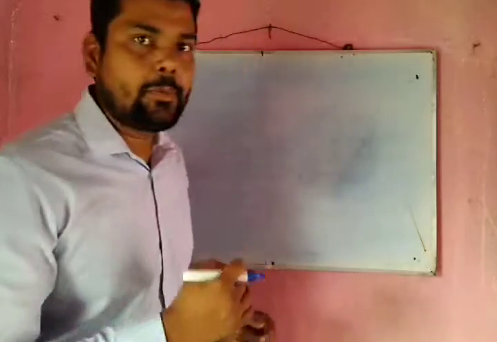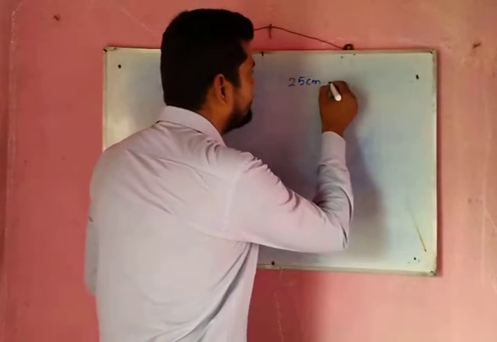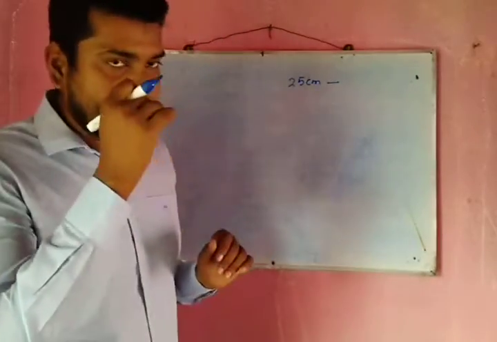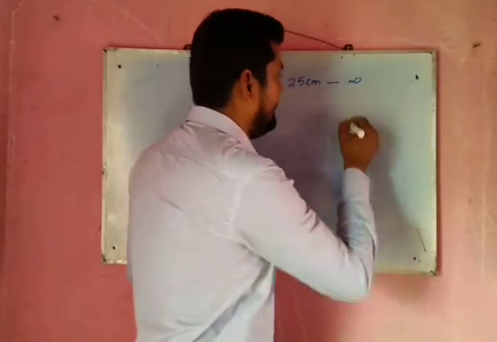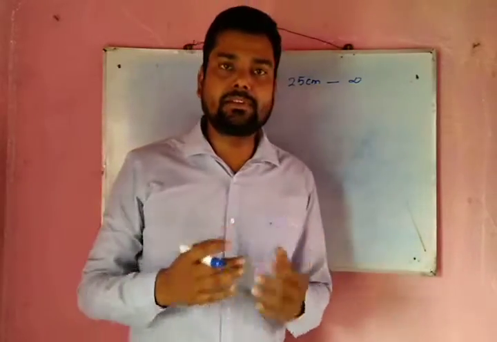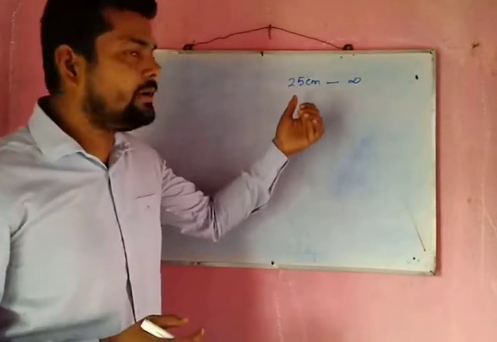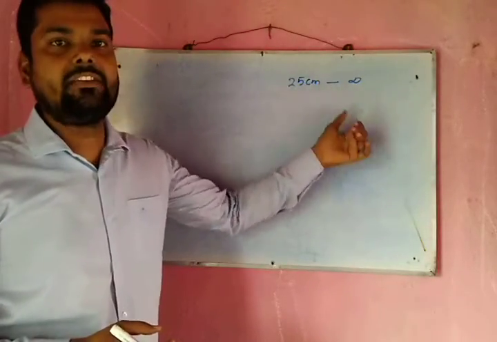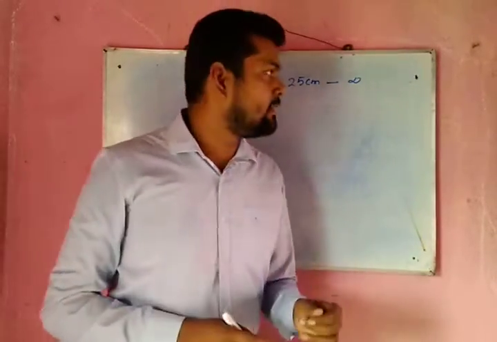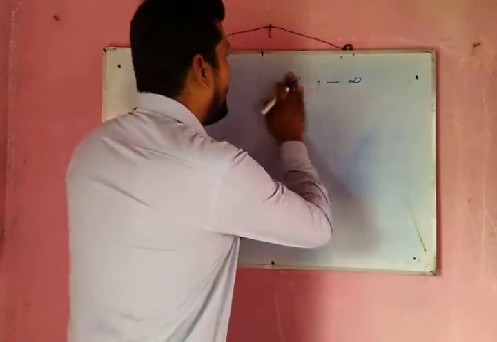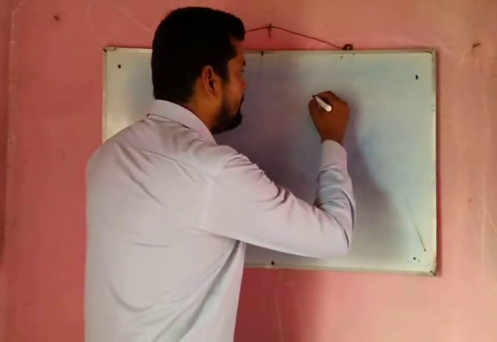So the near point of vision for a normal eye is 25 centimeter, while the far point of vision for a normal eye is infinite. Means a person who has a good vision or has a normal eye is able to see clearly between 25 centimeter up to infinity without any stress. So where will the image be formed? For a normal eye, the image is formed on the retina.